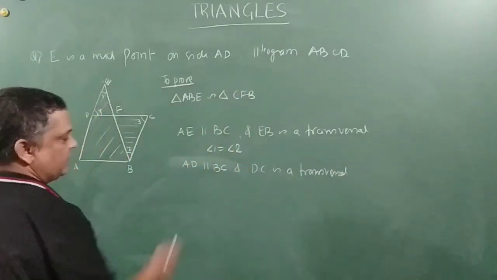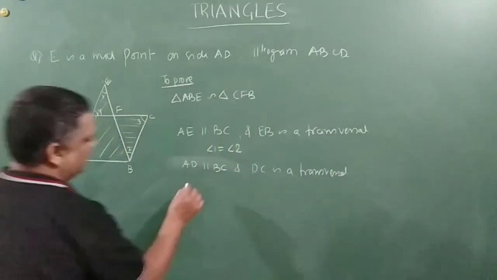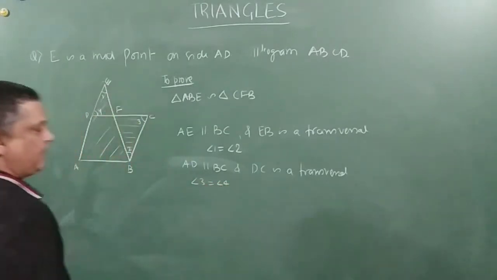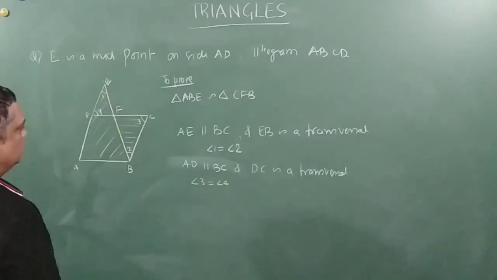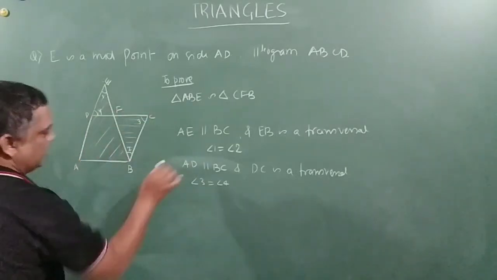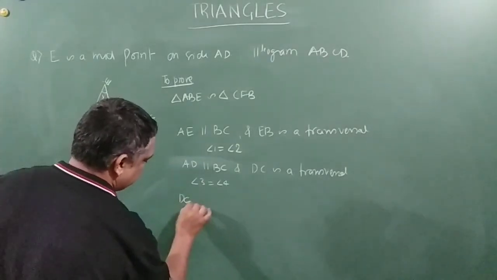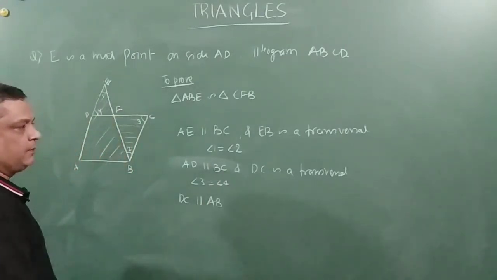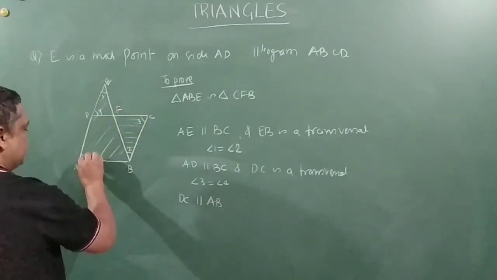Right, friends? So in this case, what happens is angle 3 is equal to angle 4. Now, BC is parallel to AB, since it is a parallelogram, so angle 4 is equal to angle 5.